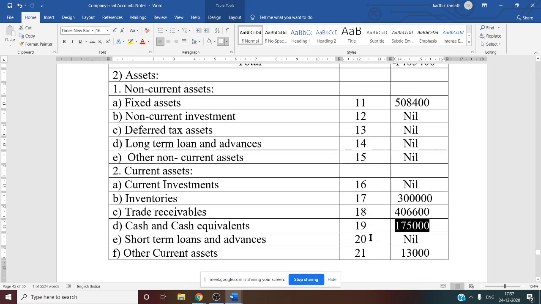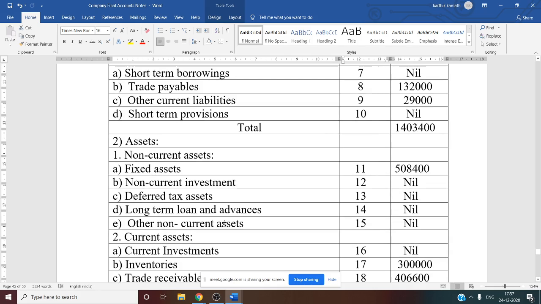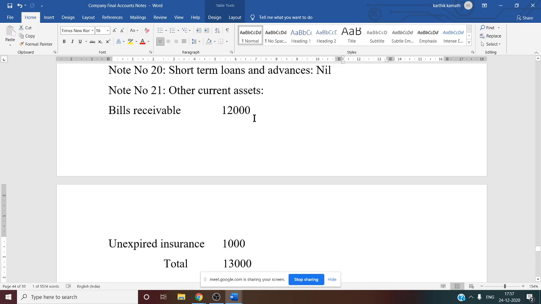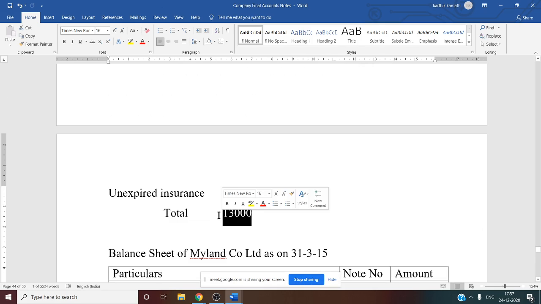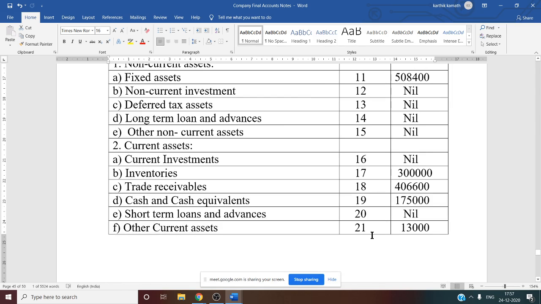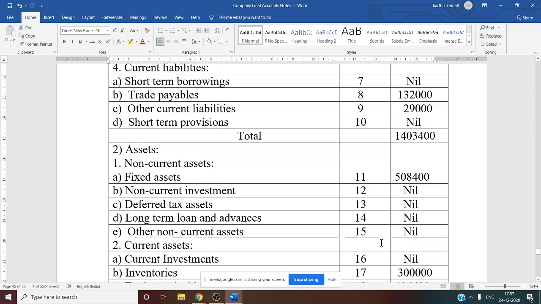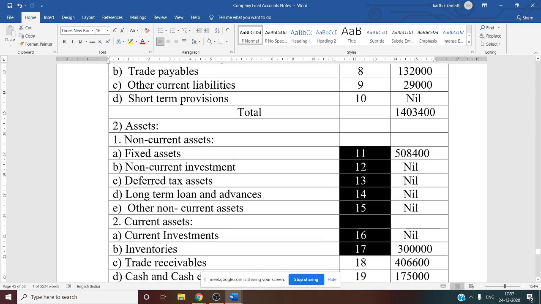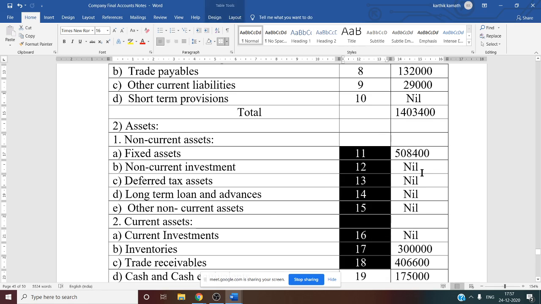Short term loan and advance, note number 20, that is nil. Other current asset, note number 21, just we will see the other current asset total, bills receivable plus unexpired insurance, that is 13,000. See this 13,000 you have to write here. So other current asset, note number 21 is over. Now we want asset side total. How to get asset side total? 11 to 21 working note, add all the information.